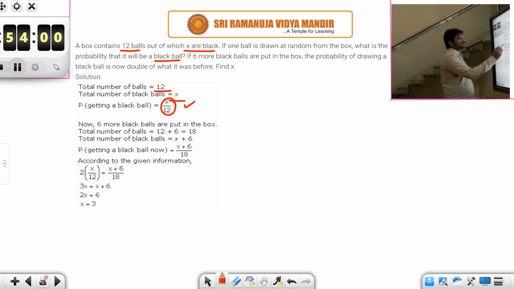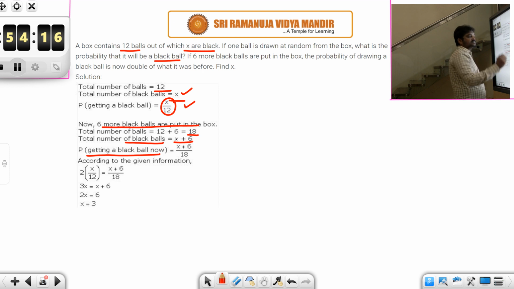Next question. Now 6 more black balls are put in the box. So the total number of balls will become 18. Okay. And total number of black balls will be, initially they are x. So after putting 6 more, you will be having x plus 6. Now what is the probability of getting a black ball now? x plus 6 by 18. But it is given that the probability x plus 6 by 18 is double of initial probability, that is twice of x by 12. So now solve this equation. For x, you will get x is equal to 3.